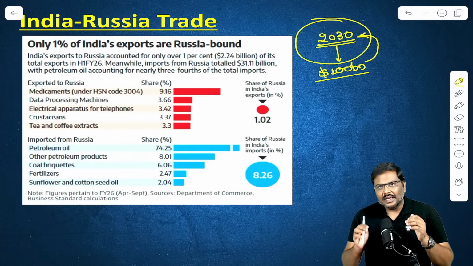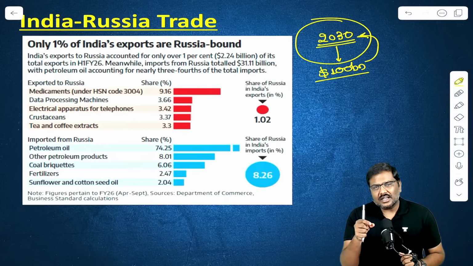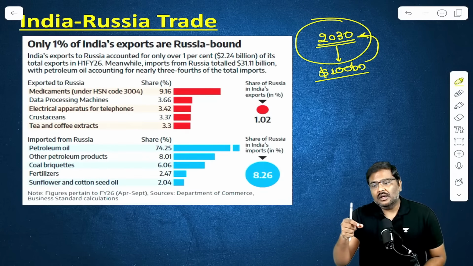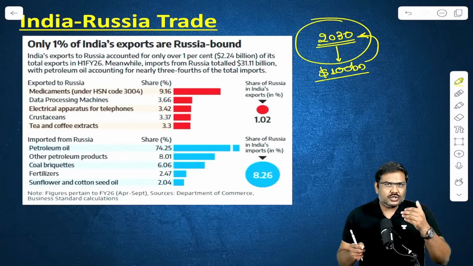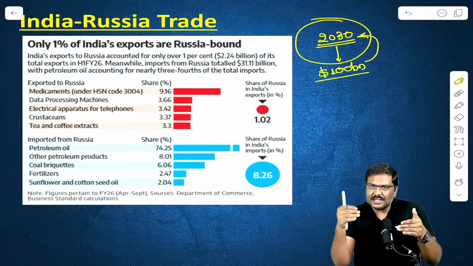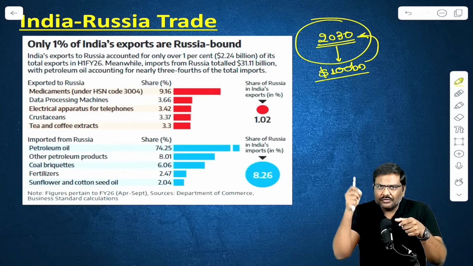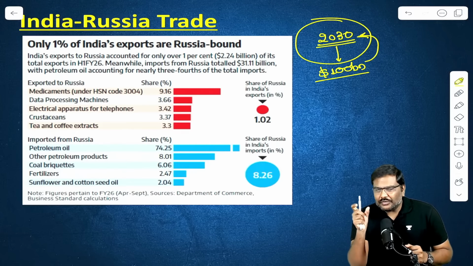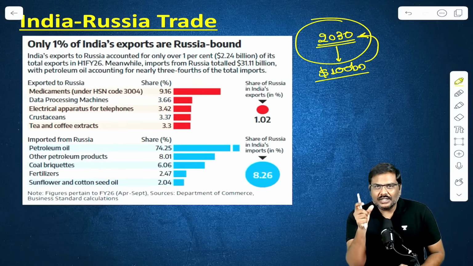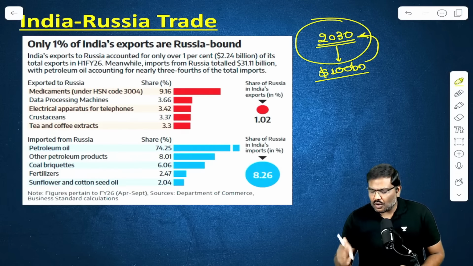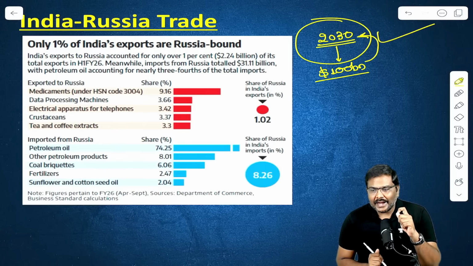In addition to this, there was also discussion and agreement regarding social mobility. That is, from India, workers will be supplied to Russia, which is facing an issue of aging population. There was also one more agreement between Indian government-owned companies and the Russian company in order to set up a fertilizer plant in Russia. So if you look at the theme of this India-Russia summit, most of the discussions and agreements were focused on trade itself.